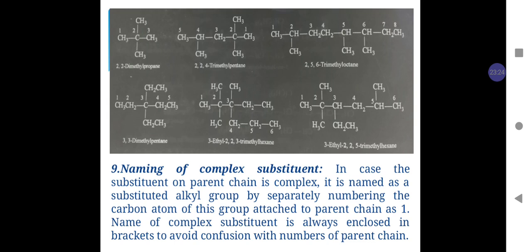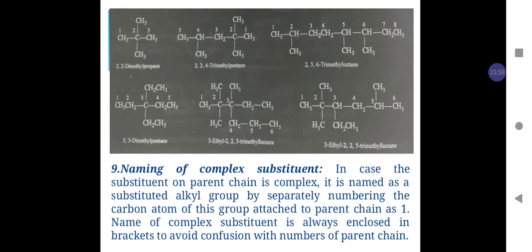For example, in example number 1, there are 2 methyl groups present on carbon number 2. So the name of the compound is 2,2-dimethylpropane. It is to be noted that the locant 2,2 is written twice and the prefix di is used before the substituent name methyl.